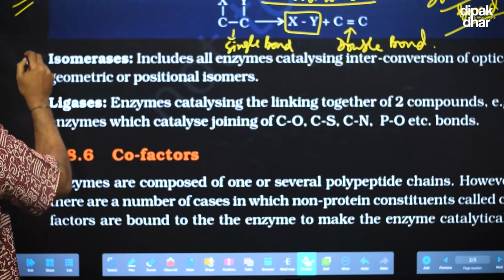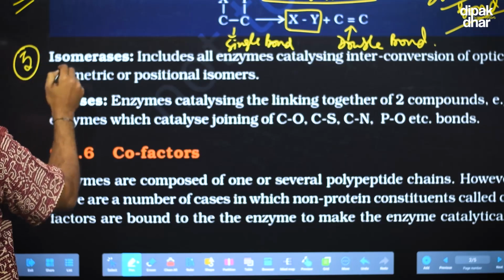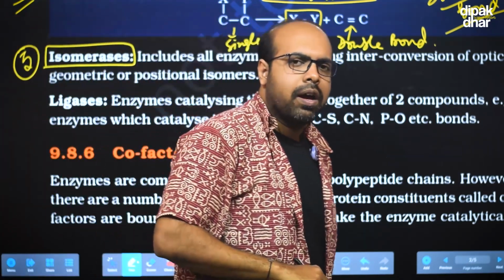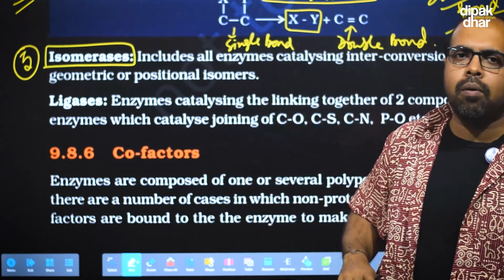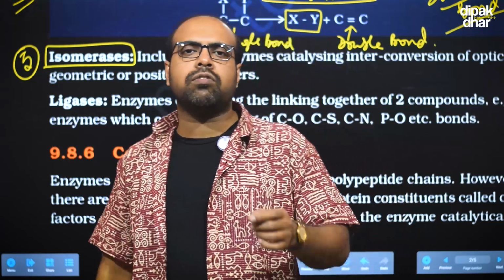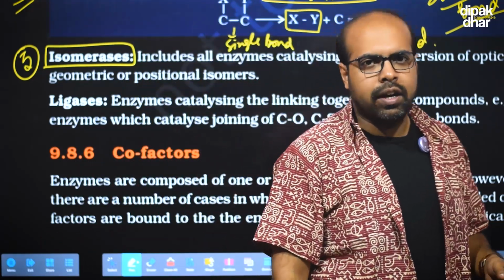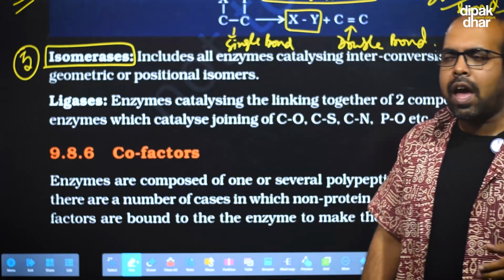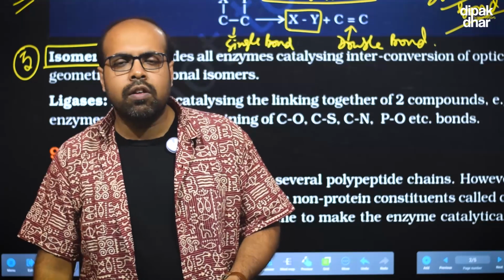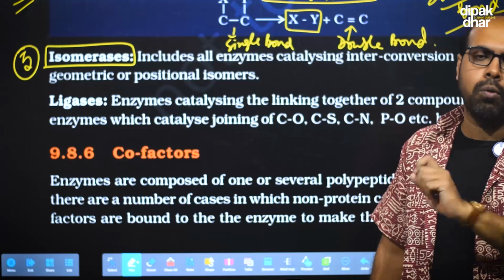Next comes the next group of enzymes, the fifth group of enzymes, that is isomerase. Isomerase, as the name implies, will form isomers of their substrate. What are isomers? Isomers are structurally not similar, but functionally they are identical. Isomers have some different functional group in their molecular structure, but they have the same molecular formula.